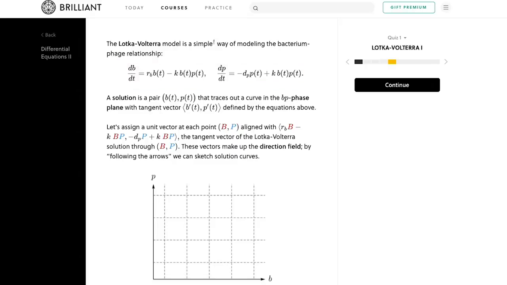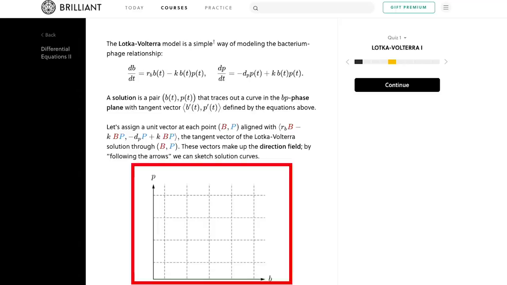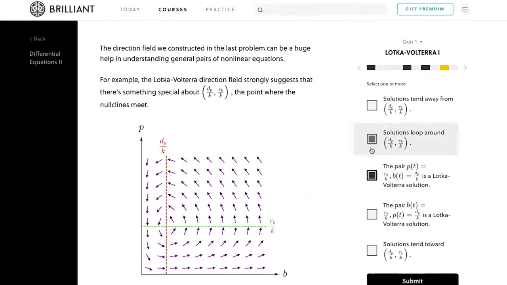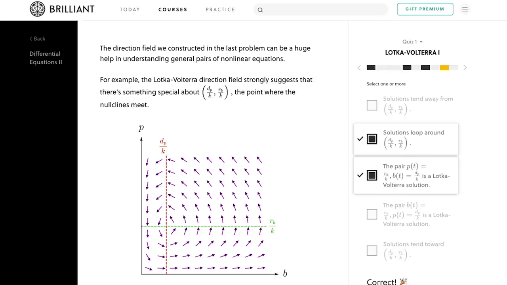And it's not always about just solving the equations, as there are tools such as phase portraits that can help paint a picture about what's going on without having to find an actual solution. Here, if you're given a certain population of phages and bacteria, this would tell you how the system, or really both populations, will change at that moment. And with this we can find equilibrium points or long-term behavior, for example. And while I'm not going to go any further than this, I think we've discussed a lot.